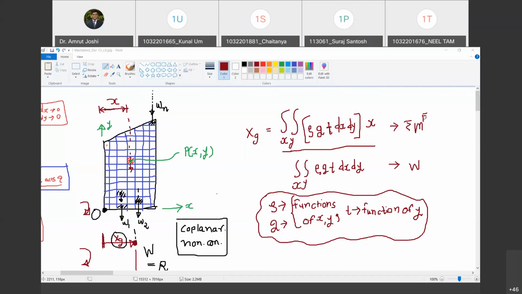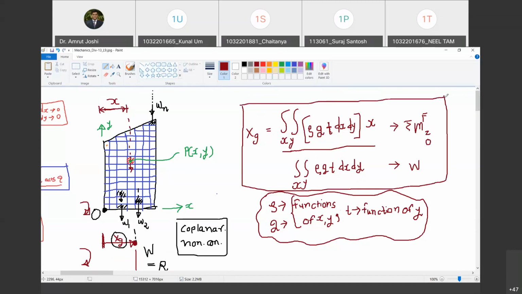The summation of moments of all the forces about the z-axis passing through point O is nothing but the numerator. Do you agree with me, Kunal? Yes, sir. So this is the formula that I got for locating the x coordinate of the center of gravity. Why do I call it center of gravity? Because W is correlated to gravity.